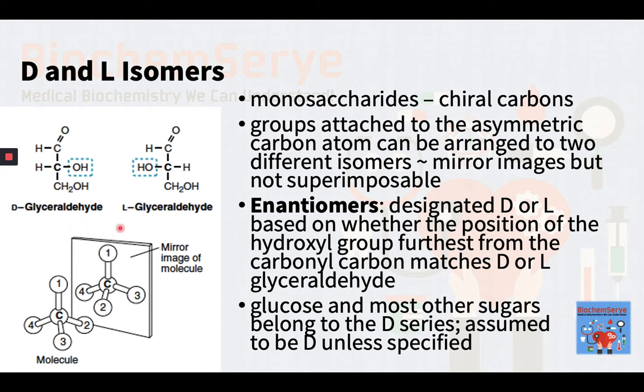Monosaccharide stereoisomers are designated D or L, based on whether the position of the hydroxyl group furthest from the carbonyl carbon matches that of the D or L glyceraldehyde. The D and L designation is still used in medicine for describing sugars and amino acids. Because glucose, the major sugar in human blood, and most other sugars in human tissues belong to the D series, sugars are assumed to be D unless L is specifically added to the name.